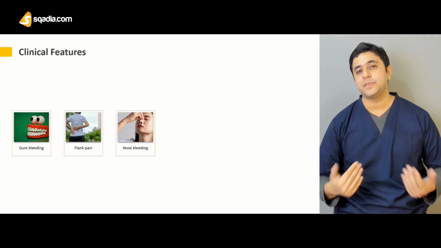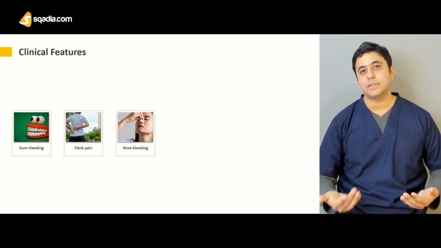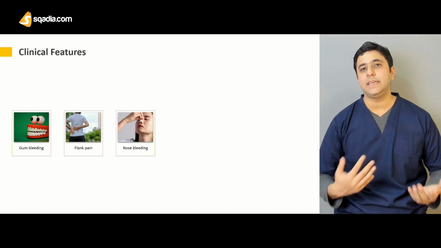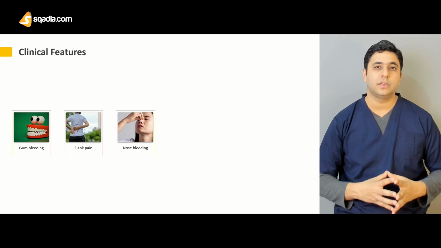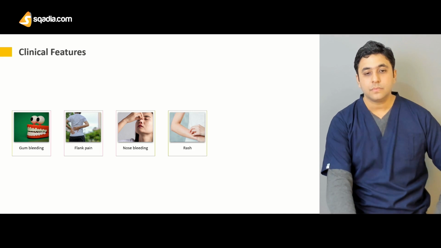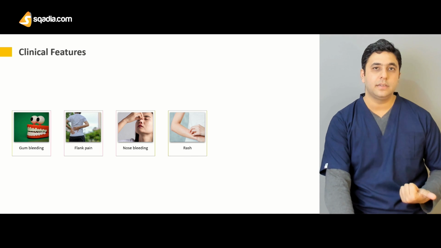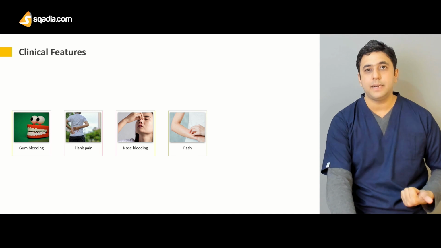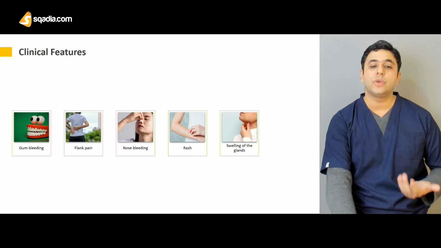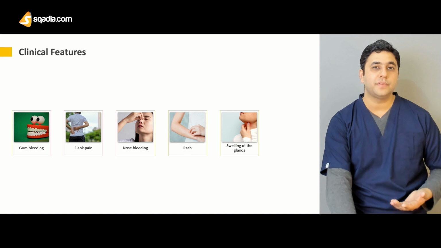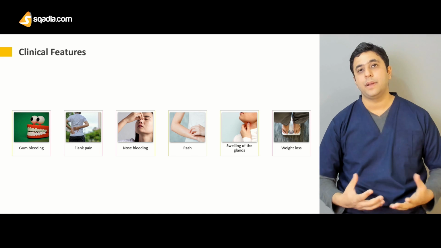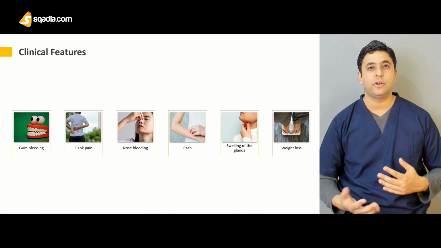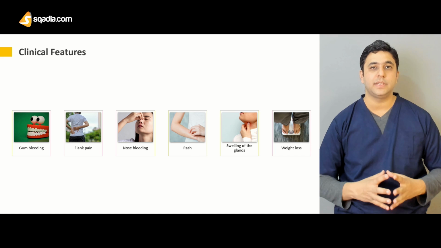So we have a superficial bleed, which is signified by an epistaxis, and we have deep bleeding as well, which can be shown by hemarthrosis, for example. Certain types of varied skin presentation, skin rash, might be present in some patients. Swelling of the glands, because it also affects the lymphoid lineage, and also because this is a neoplastic lesion, the patient will have weight loss because of all of this overproduction of these cells.